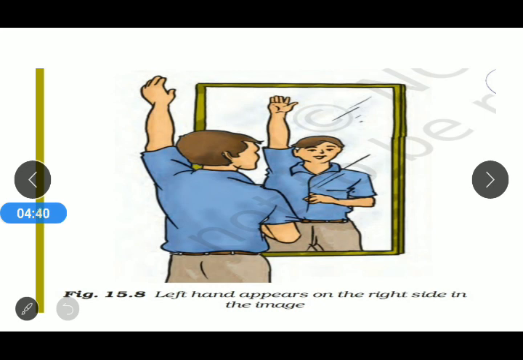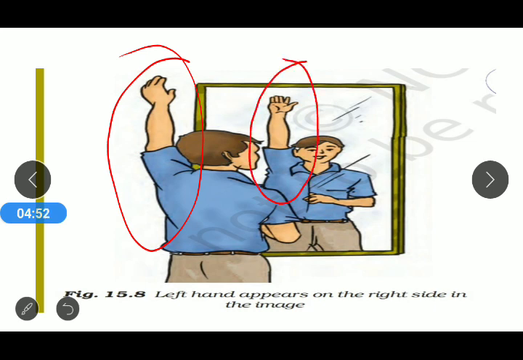As you can see in that picture, the boy is raising his left hand and his image is formed inside the plane mirror, and you can see that there is something different. The size and shape of the boy remain the same. The distance between the plane mirror and the boy and between the plane mirror and the image of the boy remain the same. It is erect, that is vertically straight, and it cannot be obtained on a screen.